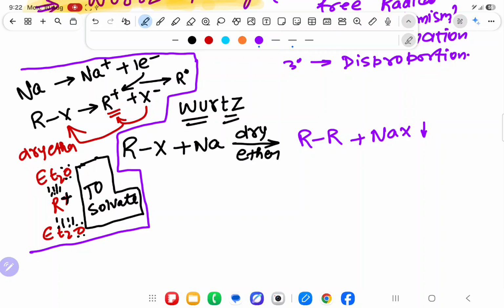Now, Wurtz sir has written this reaction and does not try for other things. And he will go to the pub with his girlfriend and enjoy life. Yes, I have discovered, yes, I have discovered.